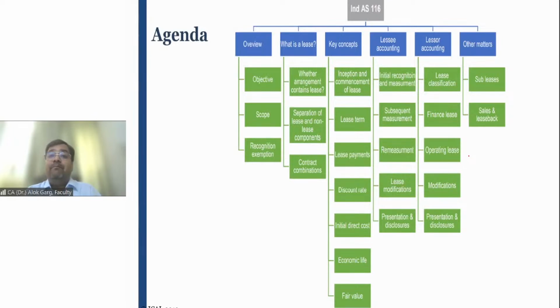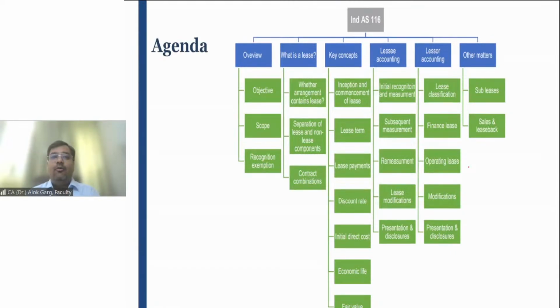Now coming to the main agenda of the standard, Ind AS 116. Friends, I hope the context is clear to all of you. I hope you are able to understand how this Ind AS 116 is different from Ind AS 17, the older version of the Ind AS standard on leases. How is this IFRS 16 different from IAS 17, and why had the new standard been introduced?